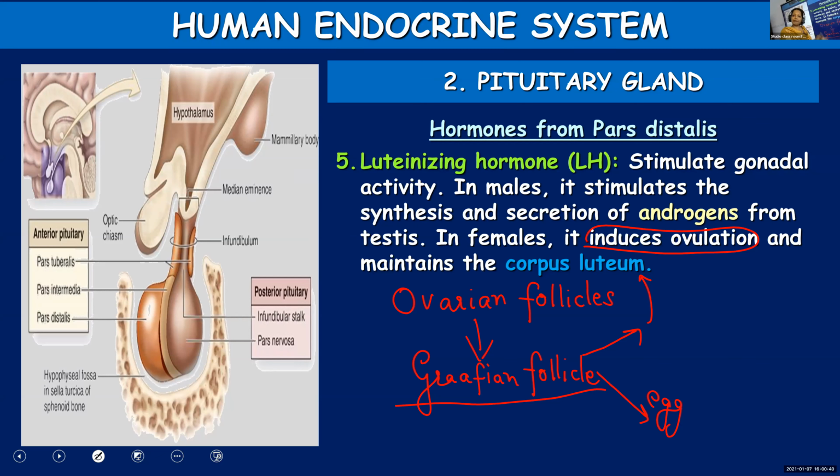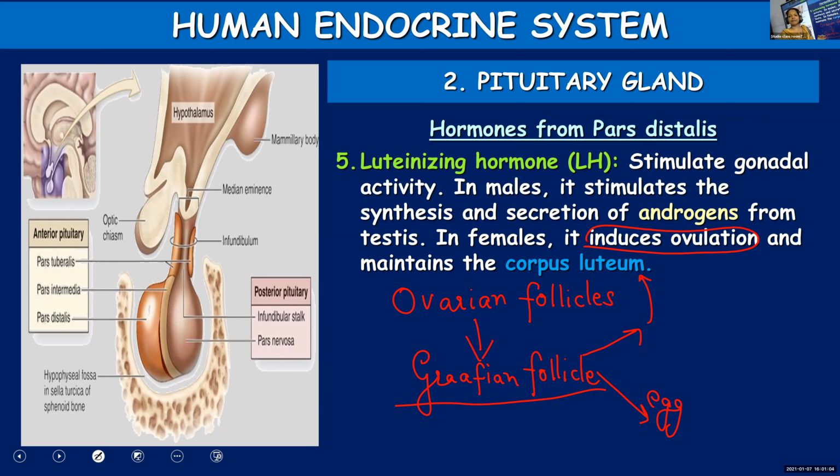So what is left over, the remnants of the Graafian follicle, will change into a yellow colored structure. You call it corpus luteum. Whatever remains in the Graafian follicle after ovulation will get transformed into a yellow colored structure, and that is corpus luteum.